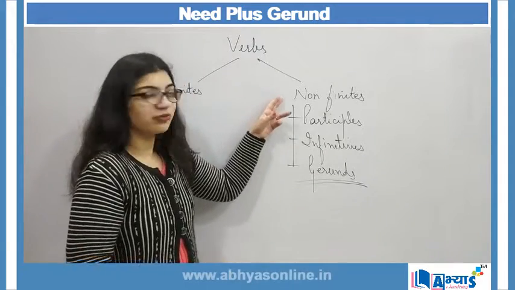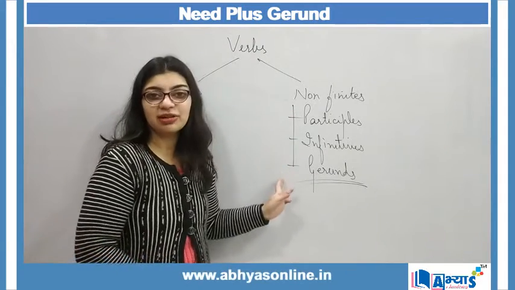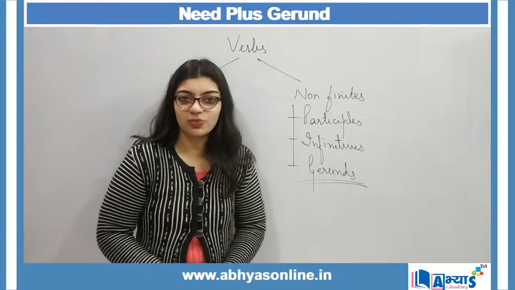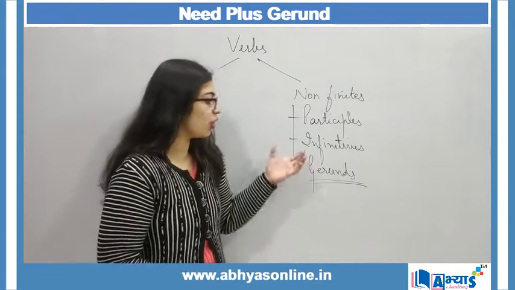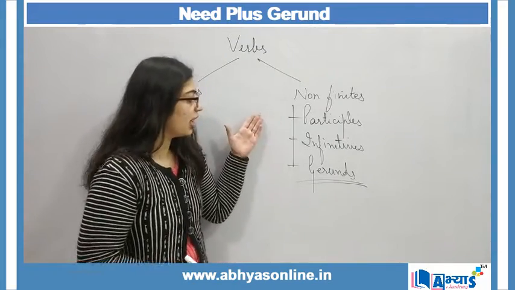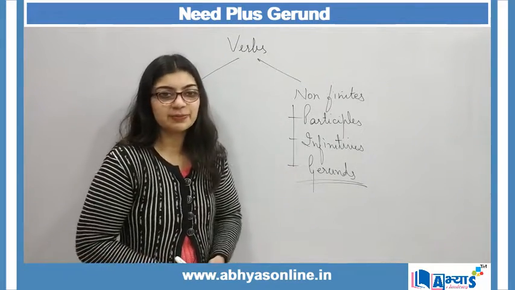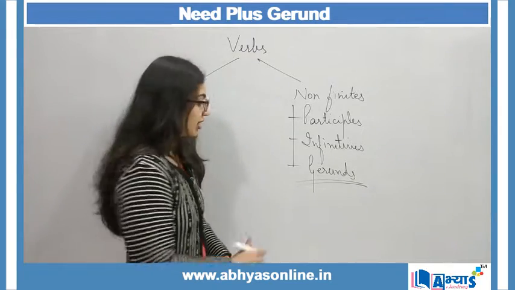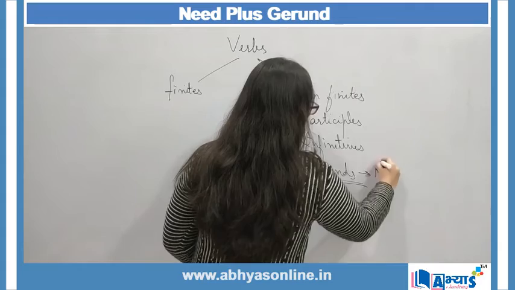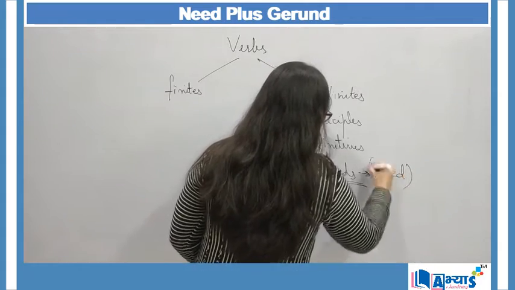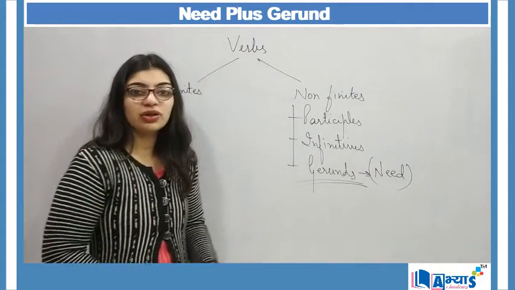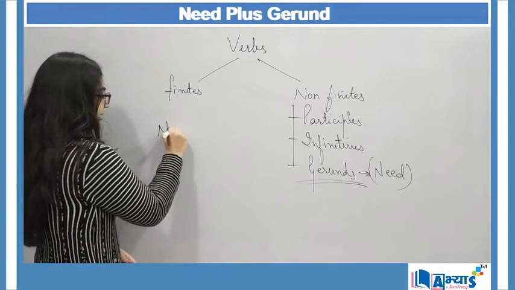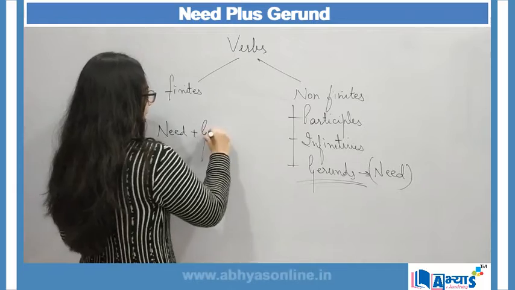The types of non-finites like participles and infinitives are also explained in the other videos. So you can visit those videos in order to get brief or detailed information about participles and infinitives. Today in this video, we will be covering those gerunds which follow need. Which follow need means that in a sentence, the pattern is need plus gerund.